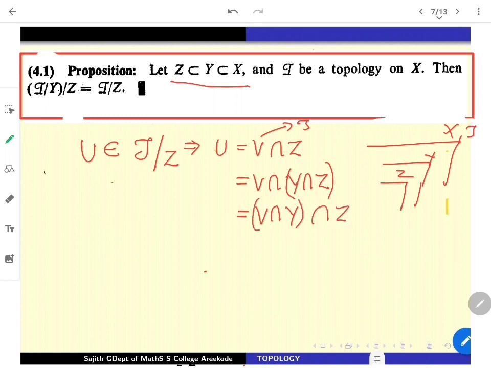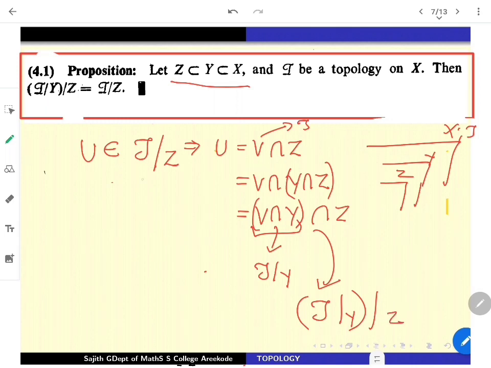Now just look at V intersection Y. V is open in X, so its intersection with Y is a member in tau restricted to Y. That member I am intersecting with Z. So obviously this belongs to tau restricted to Y members restricted towards Z. Which says if you take any open set in tau restricted to Z, that will be a member in tau restricted to Y restricted to Z. Other side, once again, I am leaving it as an exercise.